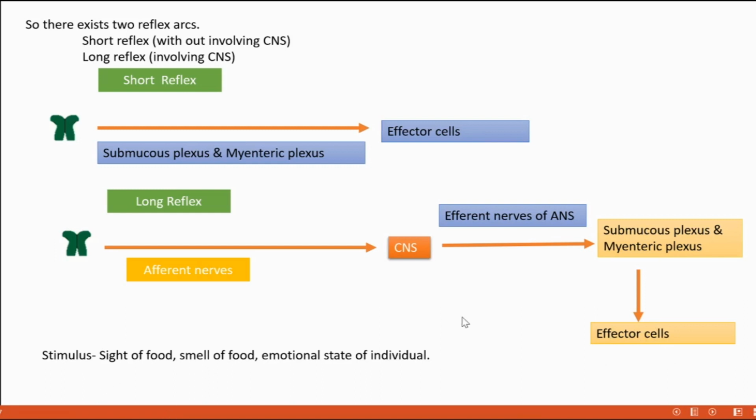And that stimulus, as I already told you, the sight of food, the smell of food, the emotional state of the individual can all act as stimulus. About the neural control, I think it is very clear to you. Then what remains? Hormonal control. We can go and see that.